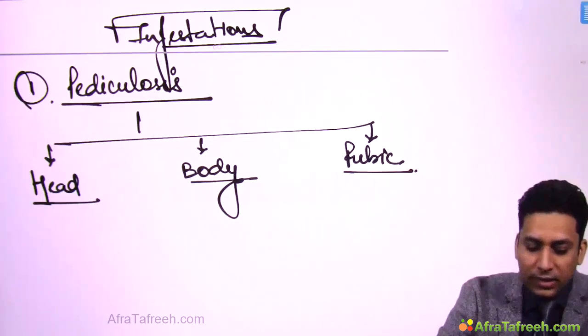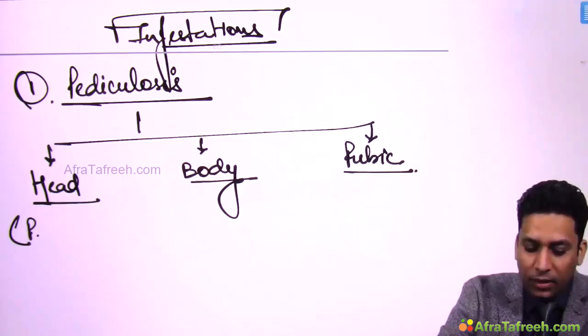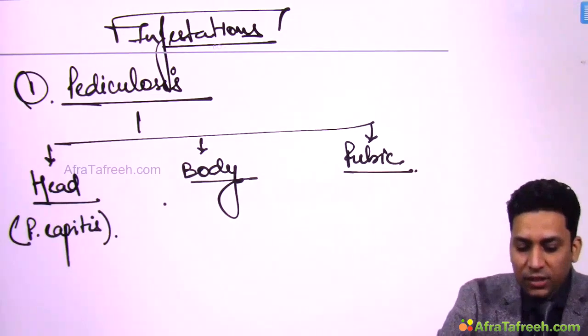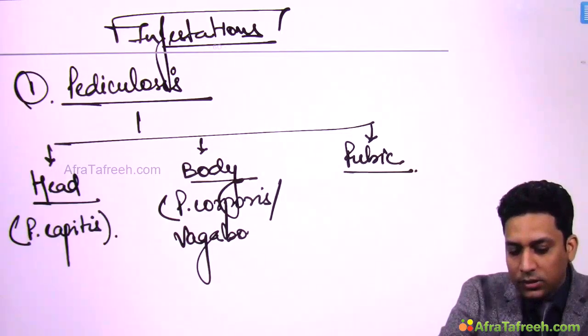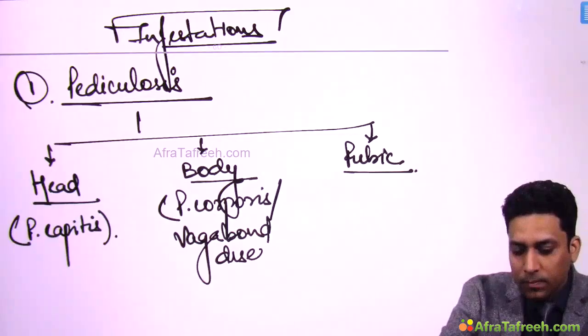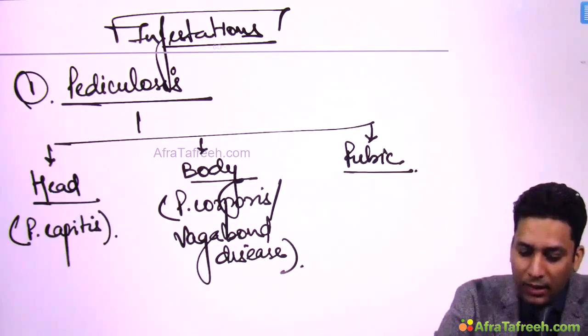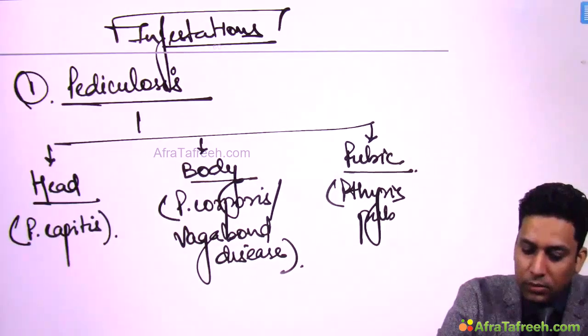When there is head lice infestation, we call it pediculosis capitis. Body lice infestation, that is pediculosis corporis. Another name is vagabond disease, and this is Phthirus pubis.